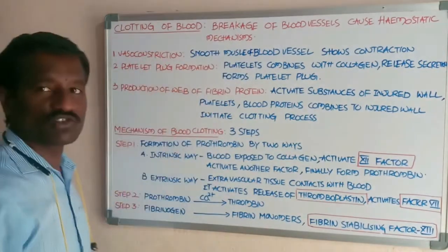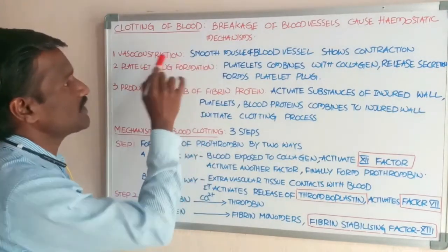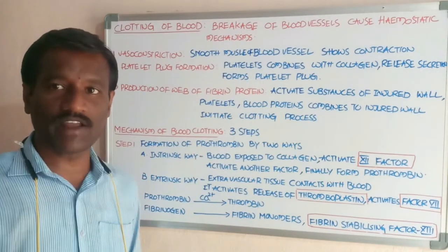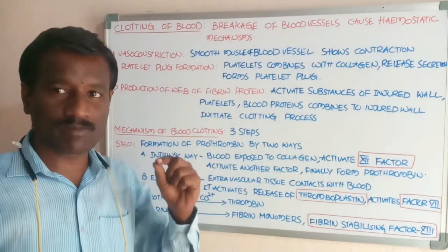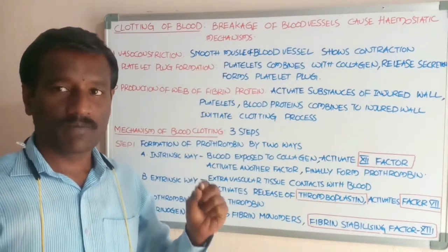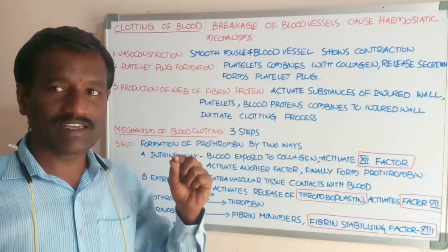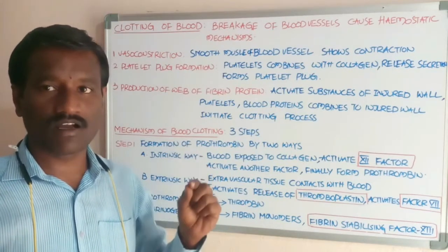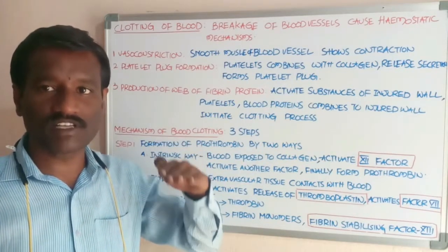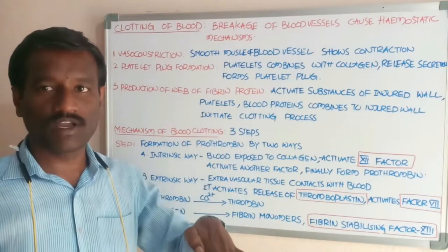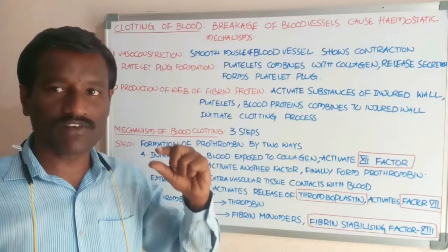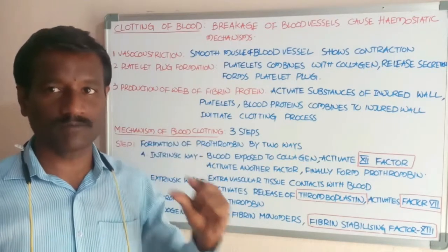First one is vasoconstriction. Vasoconstriction means when the blood vessel is injured, the smooth muscles present in the wall of the blood vessel contract. This contraction causes the lumen of the blood vessel to become narrow. Sometimes it is so strong that the flow of blood in the vessel completely stops.